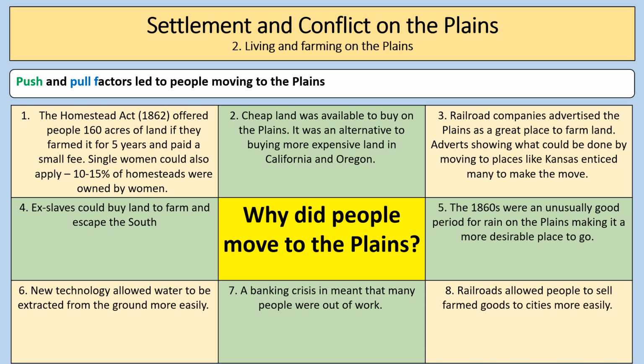Railroad companies advertised the plains as a great place to farm land. Adverts showed what could be done by moving to places like Kansas, and that enticed many more to make the move. Ex-slaves freed after the Emancipation Proclamation could buy land to farm and escape the South. The 1860s were an unusually good period for rain on the plains, making it a more desirable place to go. New technology also allowed water to be extracted from the ground more easily, and the banking crisis meant that many people were out of work. Railroads also allowed people to sell farmed goods to cities more easily.